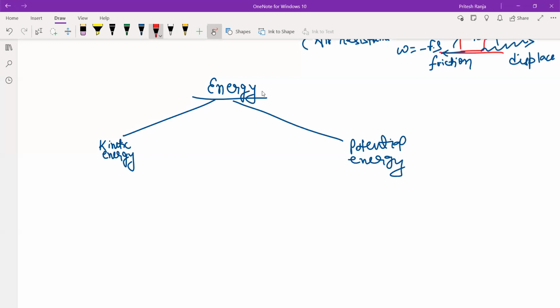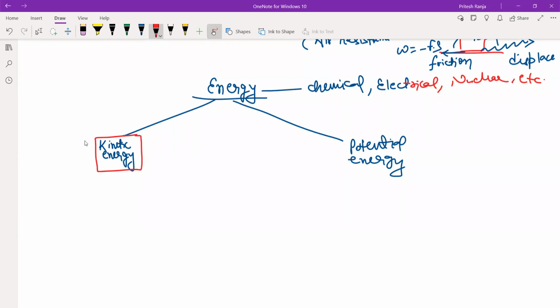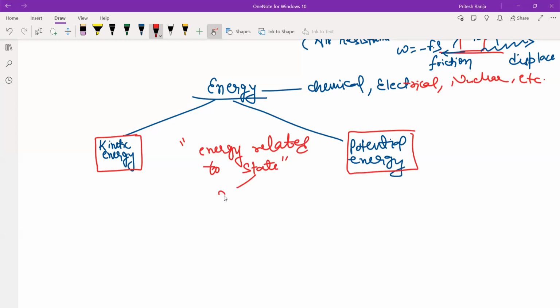There are other forms of energy also, like chemical energy, electrical energy, nuclear energy, etc. But we are going to consider those energies which are related to the motion or the rest of an object. That means these are the energies related to the state of an object. Which state basically? Throughout physics, which states have we been talking about? Rest state and motion state. What do we call the rest state? Stationary state. Motion state means we are talking about the dynamic state.